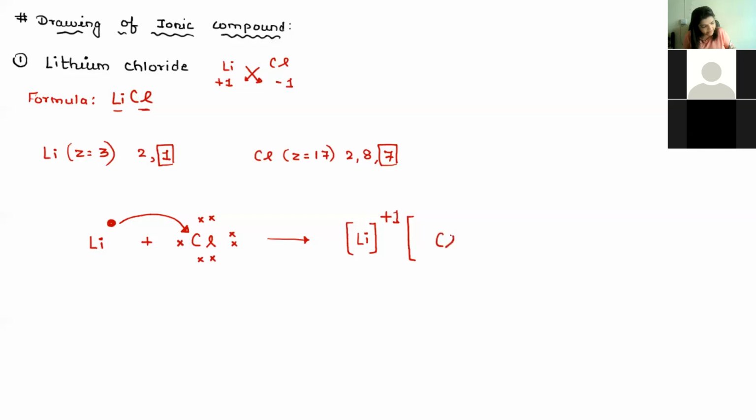And Cl has 1, 2, 3, 4, 5, 6, 7, 8 electrons and a -1 charge, because the chlorine atom has gained 1 electron and become Cl minus. Lithium has lost 1 electron, so the electronic configuration of Li plus will be only 2. Cl, whose original configuration was 2, 8, 7, has gained 1 electron, so it becomes 2, 8, 8.